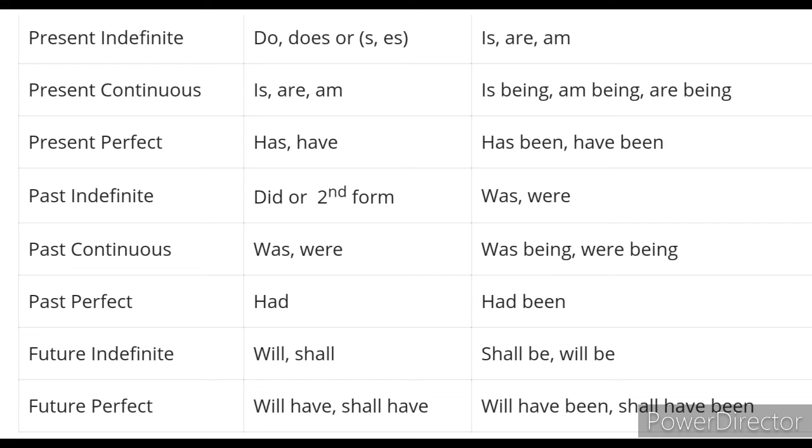Second tense is simple past tense. The sentence is I wrote a letter. So the answer will be a letter was written by me. And then third is I shall write a letter. So the answer will be a letter will be written by me. This will be the correct answer.